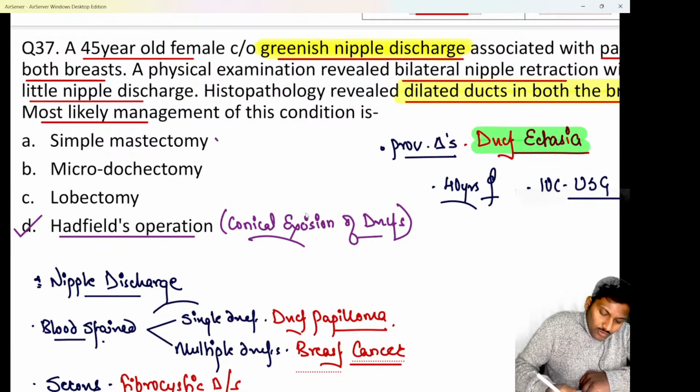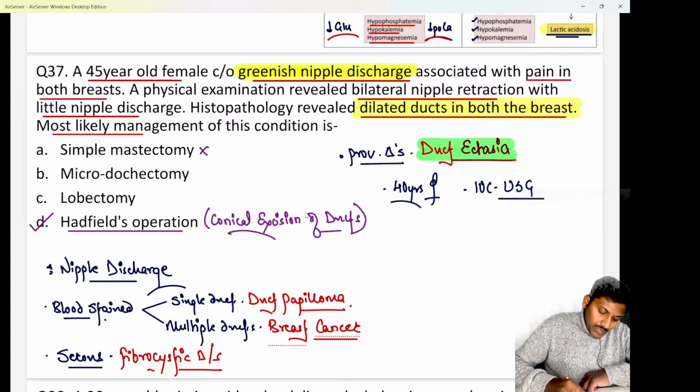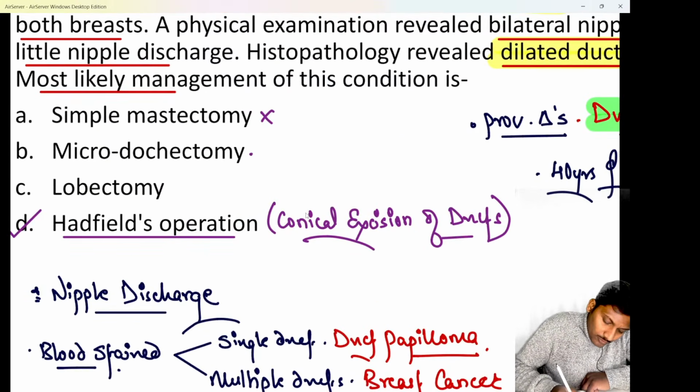Simple mastectomy is not required in this condition. It is not a case of any cancer or a tumor. Microdochectomy: we know microdochectomy is the procedure done in cases of duct papilloma. Duct papilloma is a condition where only a single duct is involved.